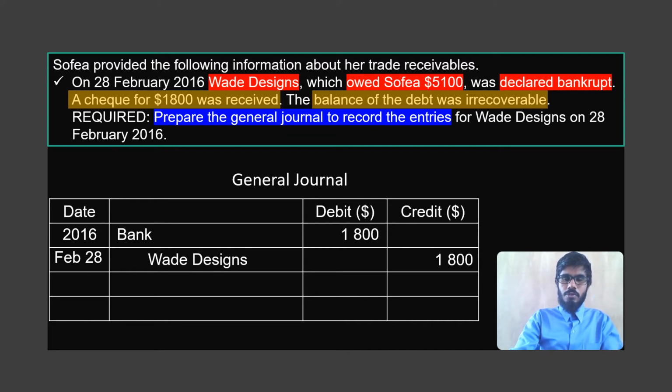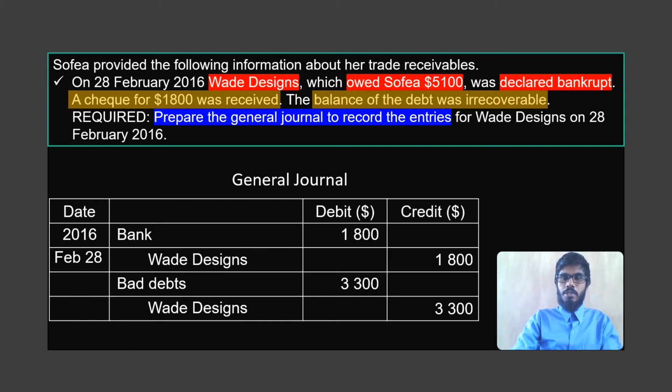So what happens, students, when we decide that a debt is irrecoverable? What are the entries? Debit, bad debt account, credit, customer account. So of the 5,100, 1,800 was received, and then the remaining amount 3,300 was decided as irrecoverable. That means it's a bad debt.